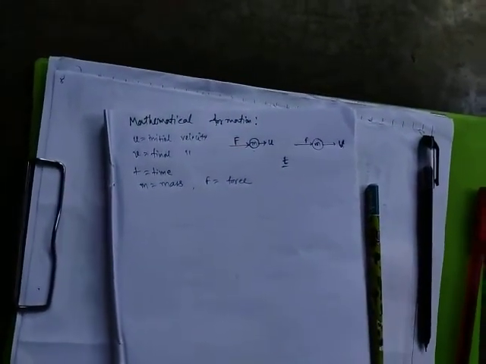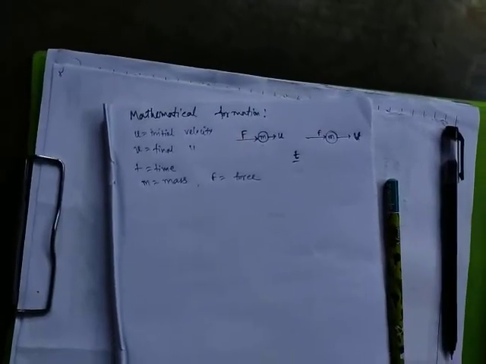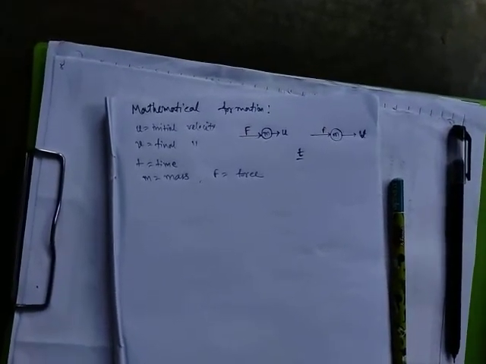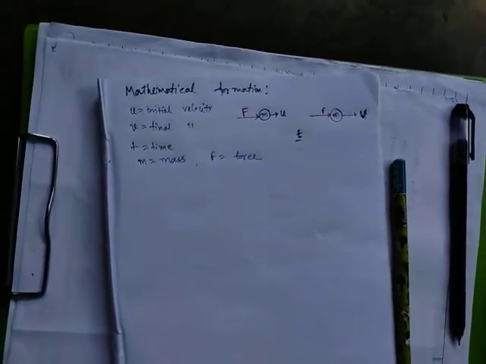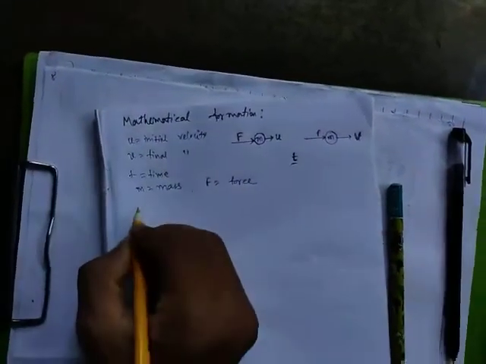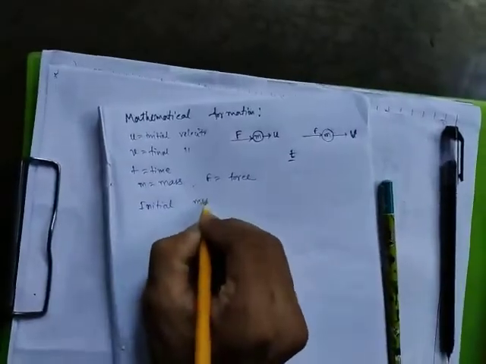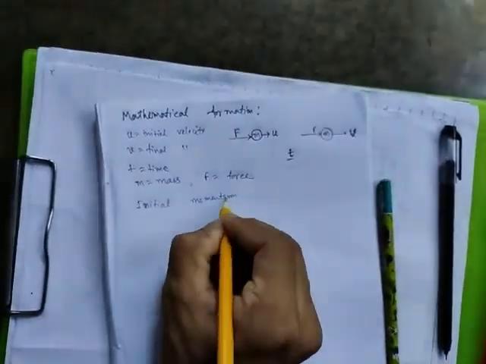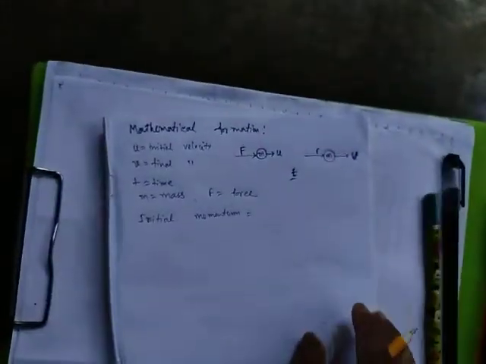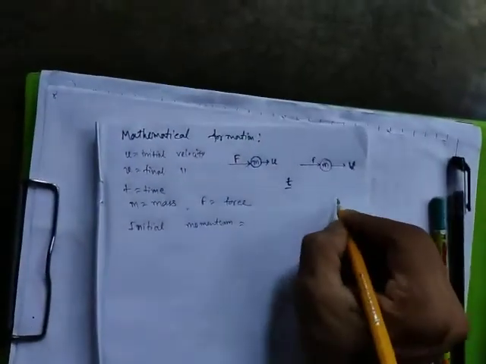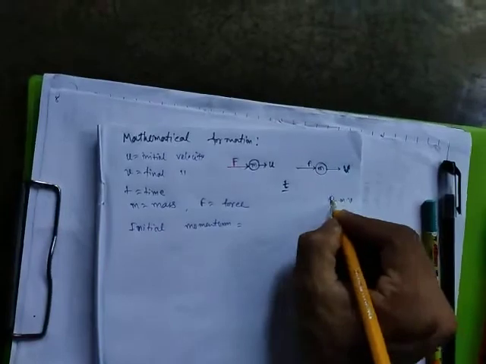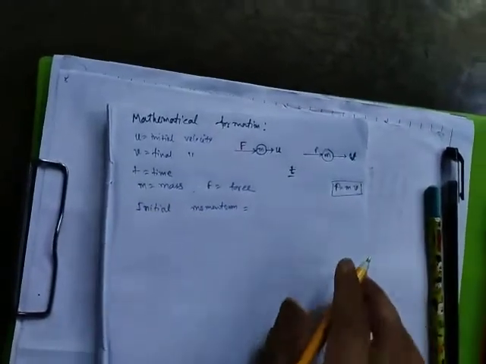Because we know that for balanced forces, the object does not change its position. Now, initial momentum. What will be the initial momentum? What was the formula for momentum? Momentum P is equal to m into v, that means mass into velocity.